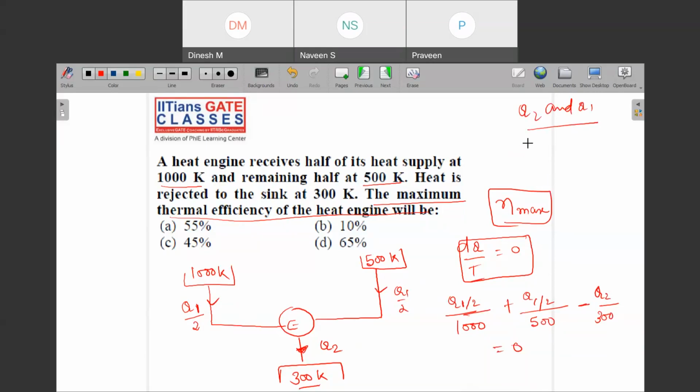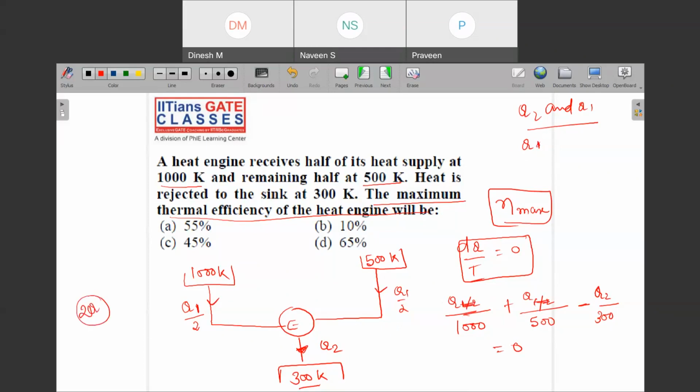Instead of taking Q1 by 2, let me say that this is Q and this is Q, and the total will become 2Q. Okay.